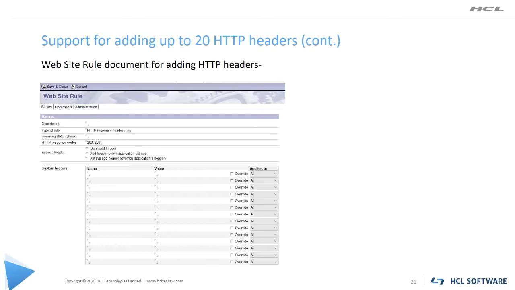When you create a website rule document for HTTP response headers, you can now include up to 20. Previously, we were restricted to 3. In addition, you can designate each for HTTP, HTTPS, or both HTTP and HTTPS requests. So this will also be very helpful for you, especially for Traveler. Moving on to the next slide.